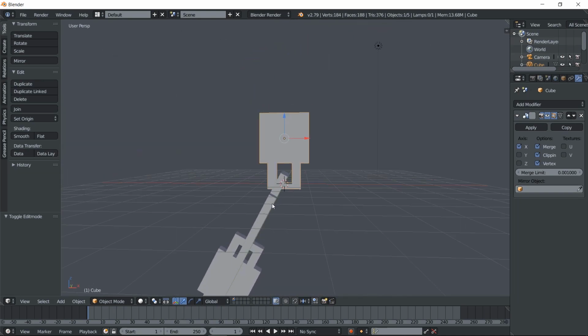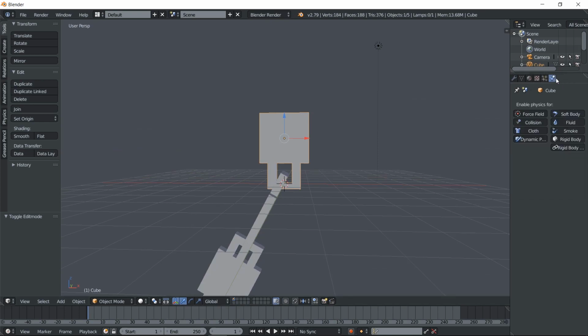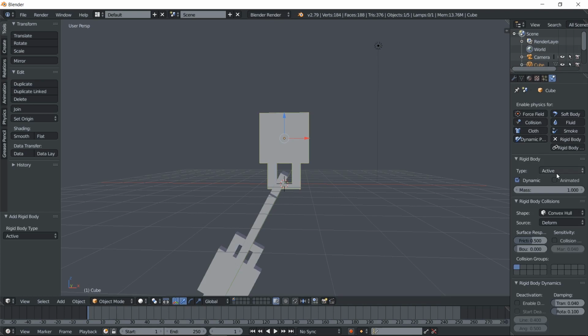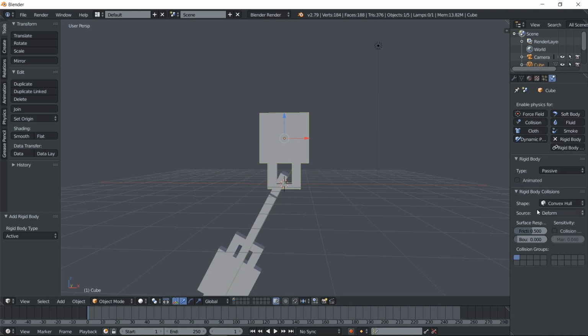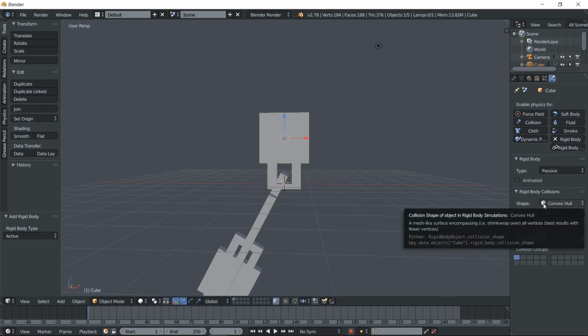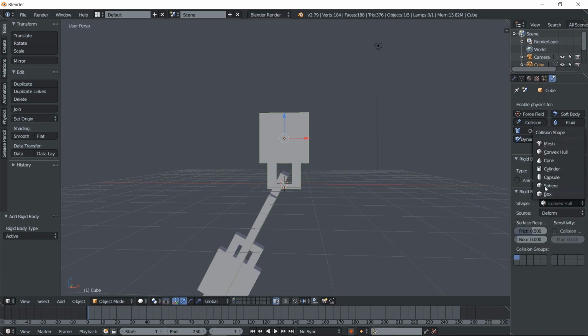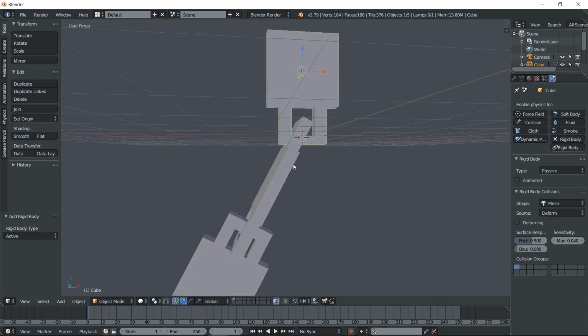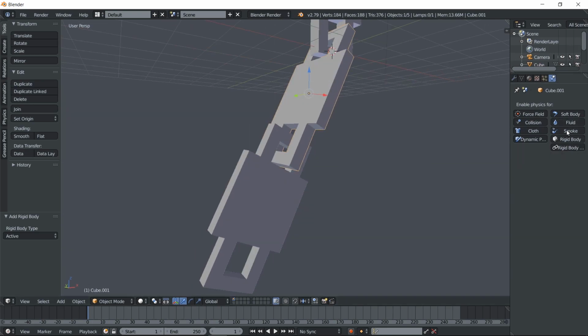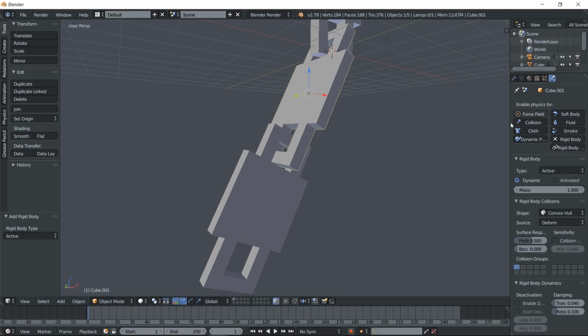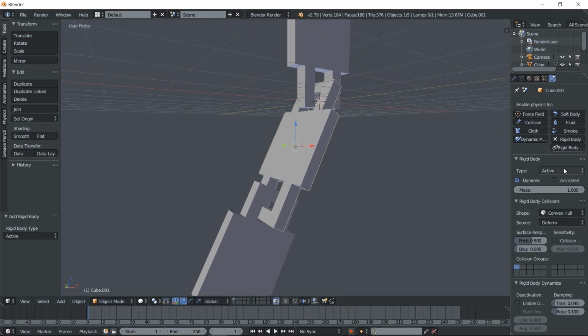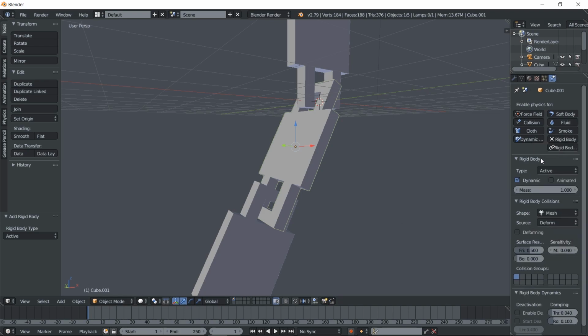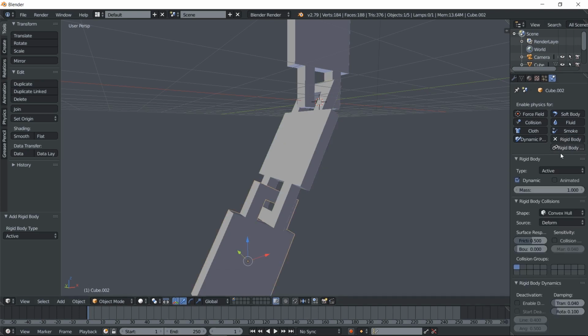Okay, and then we need to go here and select rigid body and passive, and add this, select mesh. Okay, and for the other things we will use the same step, but we need to make it active and change this to mesh. Okay, and this too.